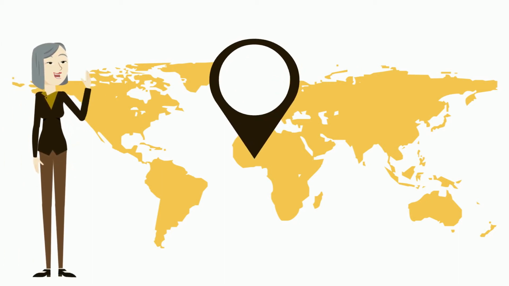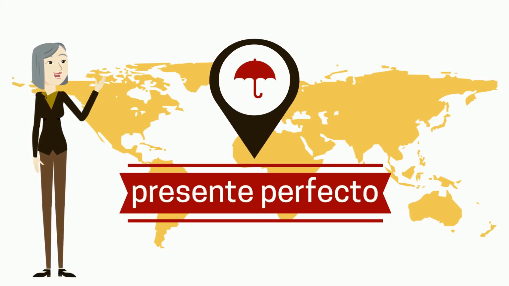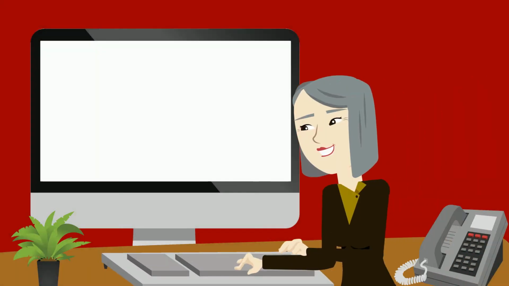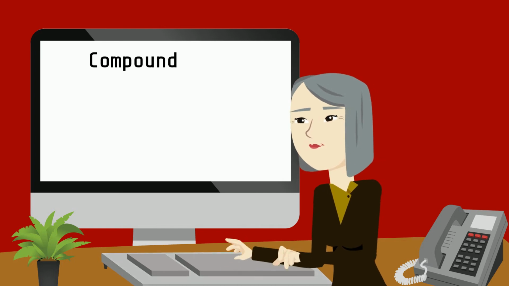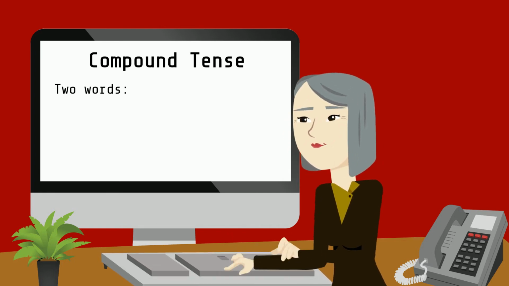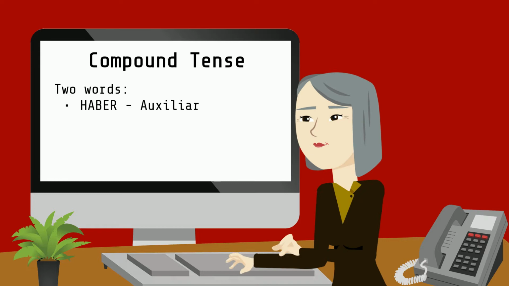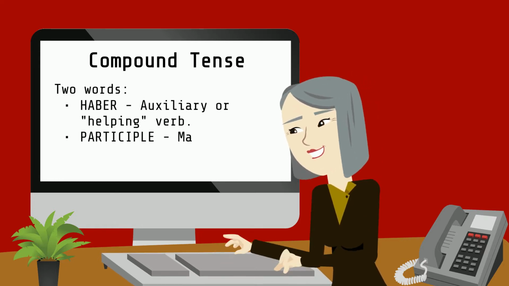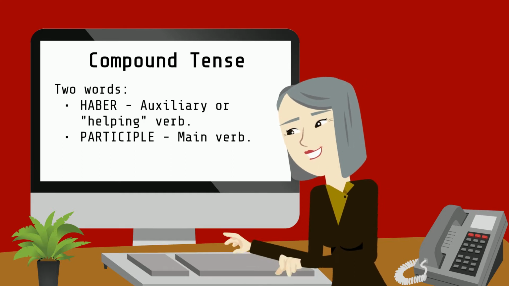Hola clase. Today we will learn el presente perfecto. The present perfect is an example of a compound tense. That is a verb tense that consists of two words, one auxiliary or helping verb plus one main verb, which in this case will be a participle.